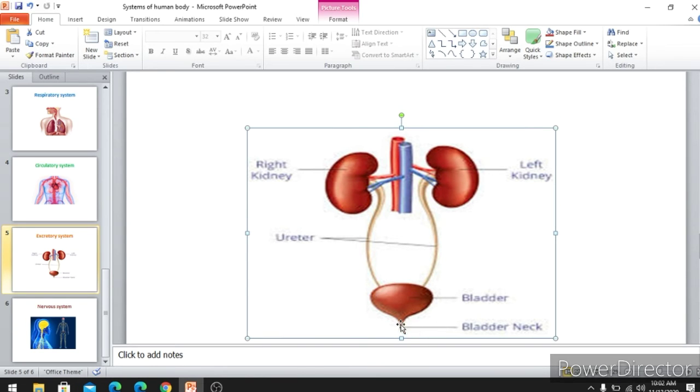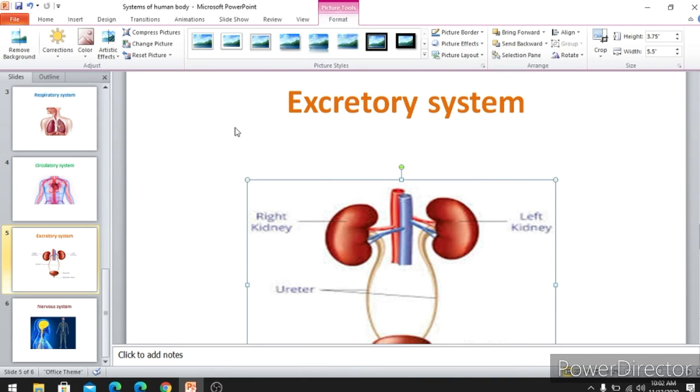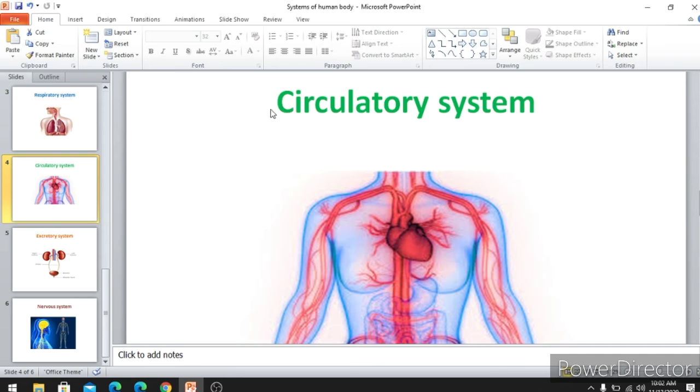So in the form of urine, the waste products are sent outside with the help of a system called the excretory system. So in today's class, you are learning about the excretory system and you also learned about the circulatory system.